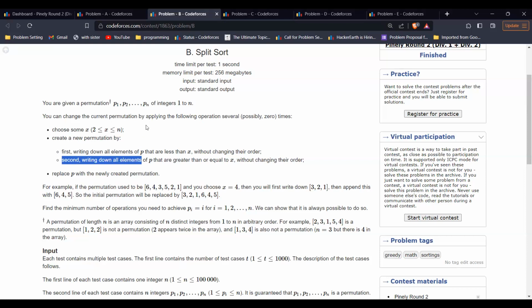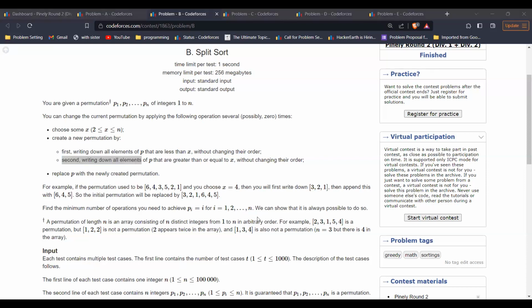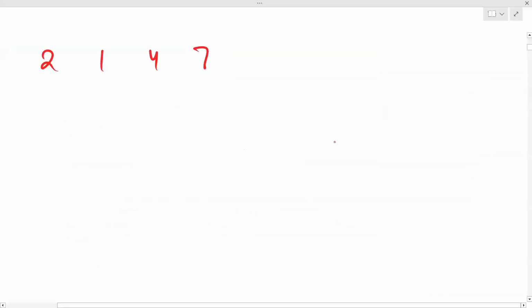So you have to find how many operations are required to sort this initial permutation. So let me show you something here. First of all, let's say the permutation was something like 2 1 4 7 3 6 5. I have all the elements, right? 1 to 7. So this is a permutation of length 7.